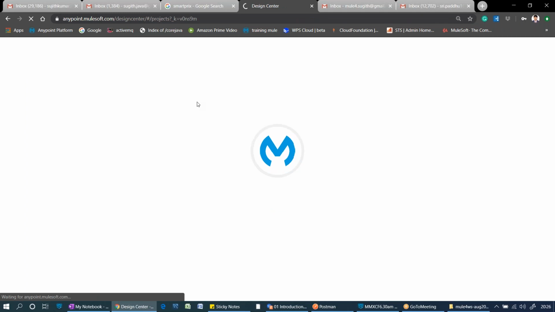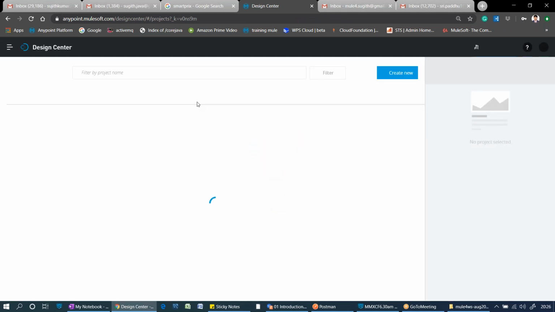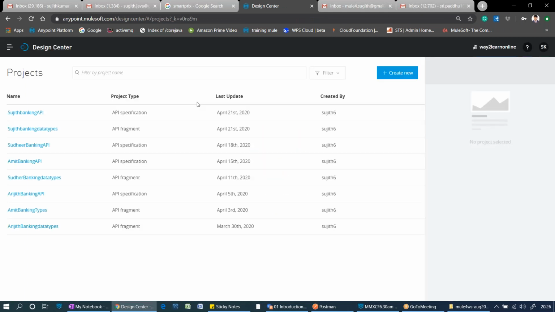So see, whatever I just showed you, that is nothing but a connector which I have developed. Whatever application you are going to create an API for, that will be converted into a connector. Internally, it will use REST Connect technology. Just click on this design.